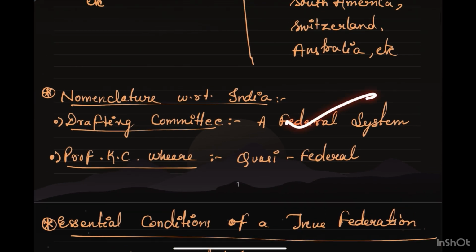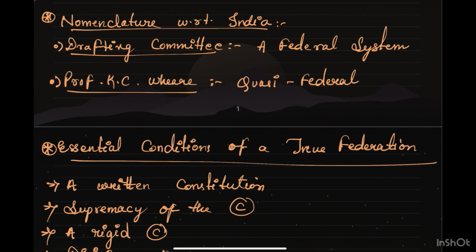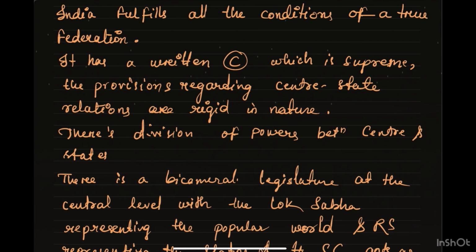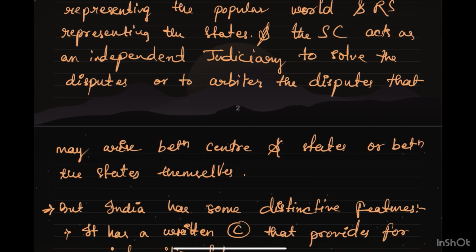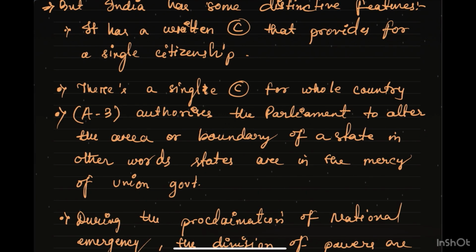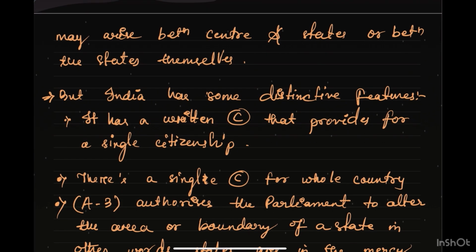Whereas Professor K.C. Wheare said that India is quasi-federal, like it is a unique type of federation. Now, India fulfills all the conditions of a true federation, as I told. It has a written constitution, it has supremacy of the constitution, and so on. So these are the features of the federal system. Then India has some other distinctive features also.